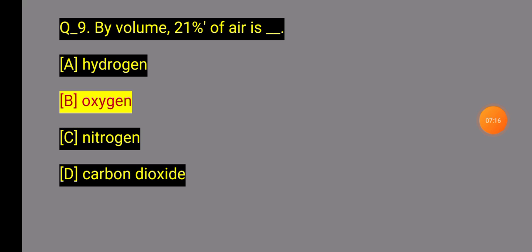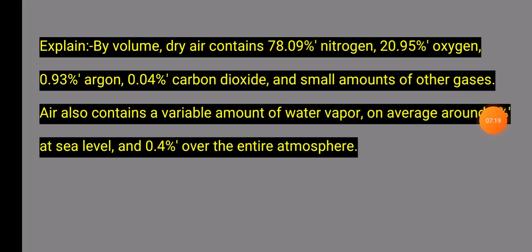Question 9 explanation: by volume, dry air contains 78.09% nitrogen, 20.95% oxygen, 0.93% argon, and 0.01% carbon dioxide, with small amounts of other gases. Air also contains a variable amount of water vapor, averaging around 1% at sea level and 0.4% over the entire atmosphere. Next question.